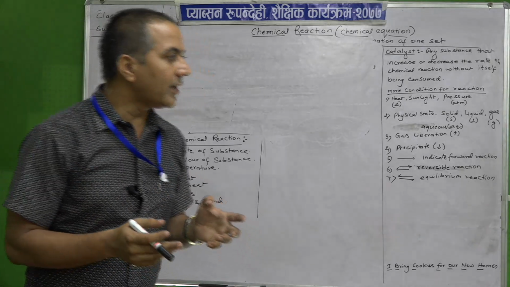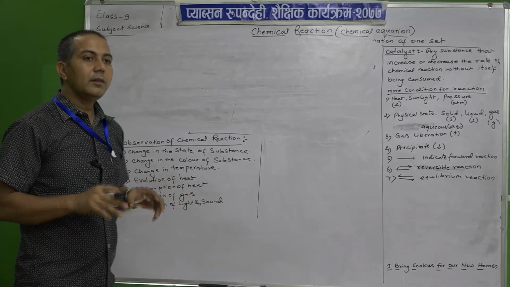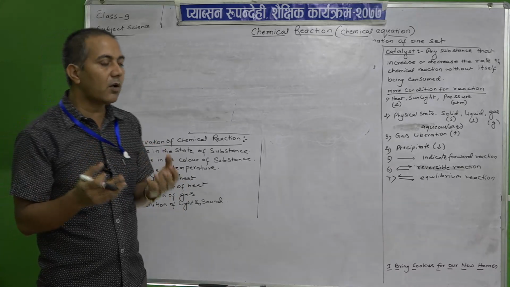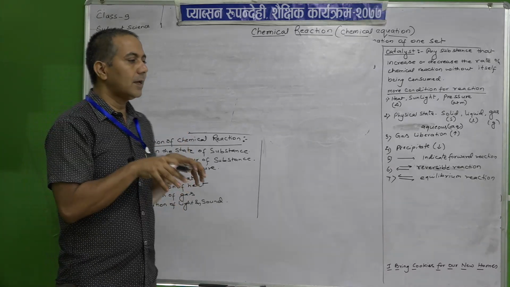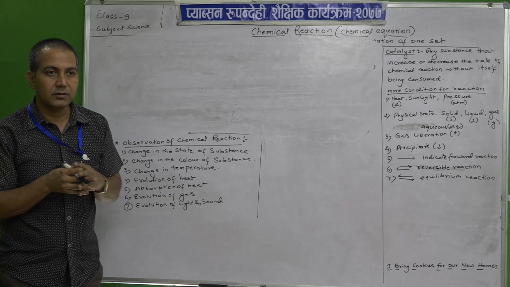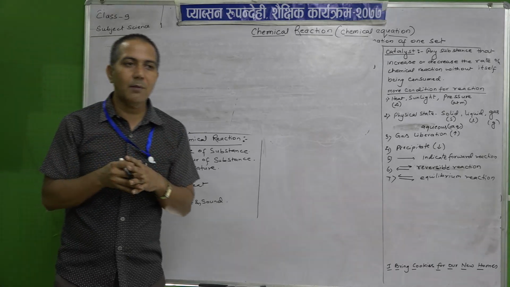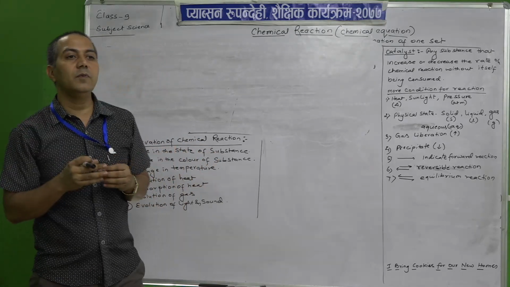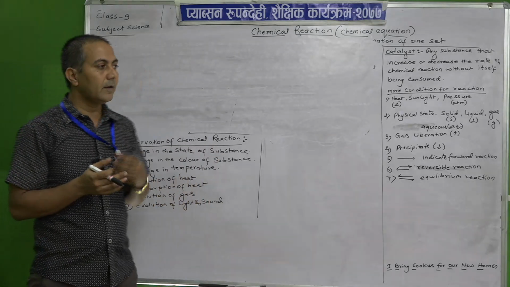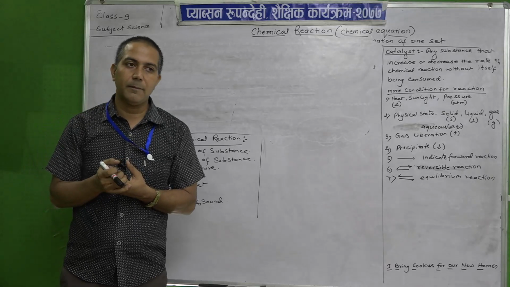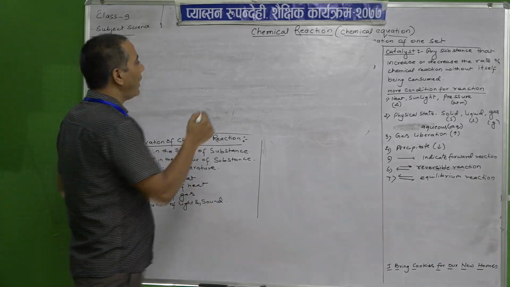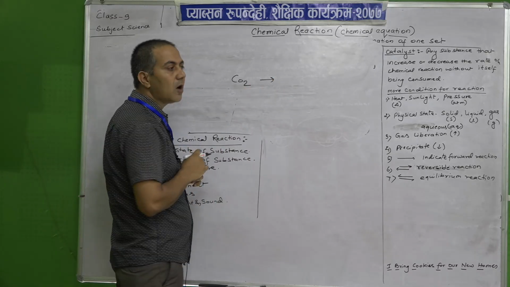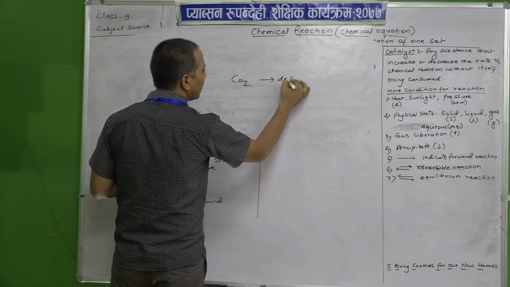When chemical reactions occur, different observations are seen in the surroundings or within the reactants. For example, what are the changes? The physical states or the chemical states, we can say. What happens when carbon dioxide is changed or defrozen?